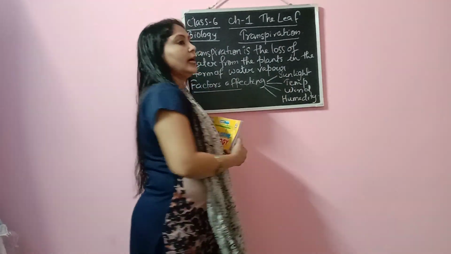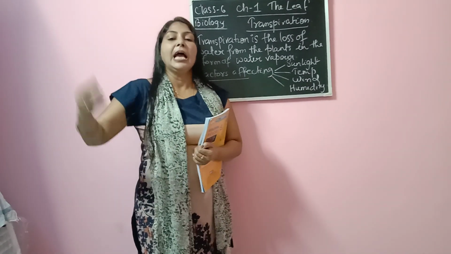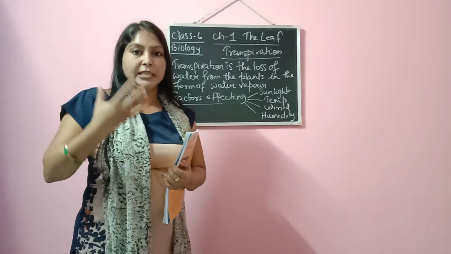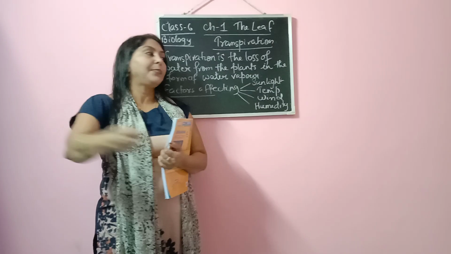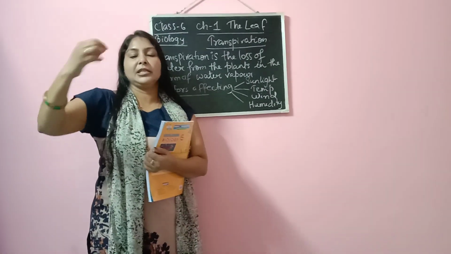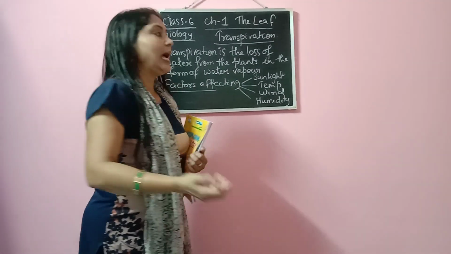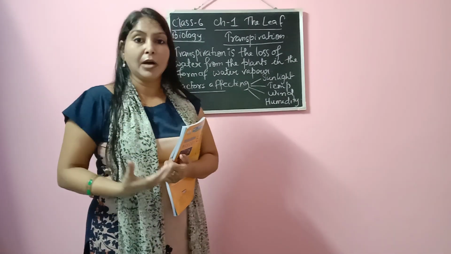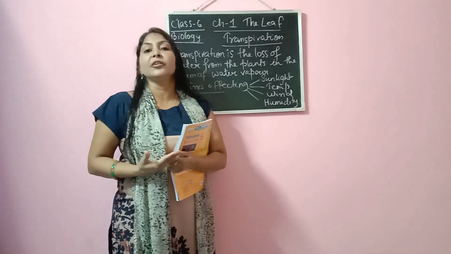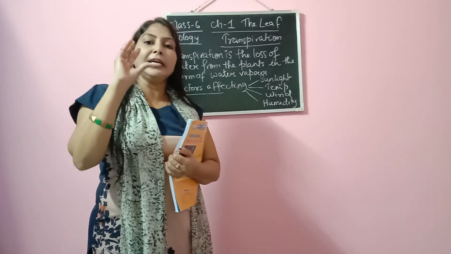Because of sunlight, photosynthesis is taking place, and because of sunlight also the water present inside the plant gets evaporated. Because the stomata are open, the water is coming out, and hence during daytime the rate of transpiration will be high, but at night the rate of transpiration will be almost nil, because the stomata are closed.